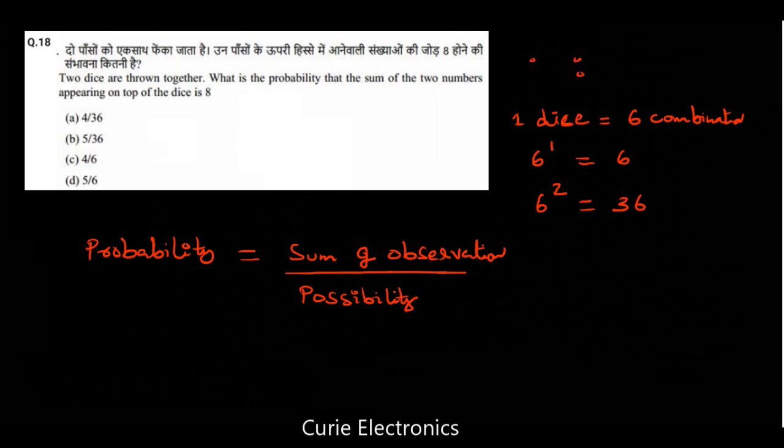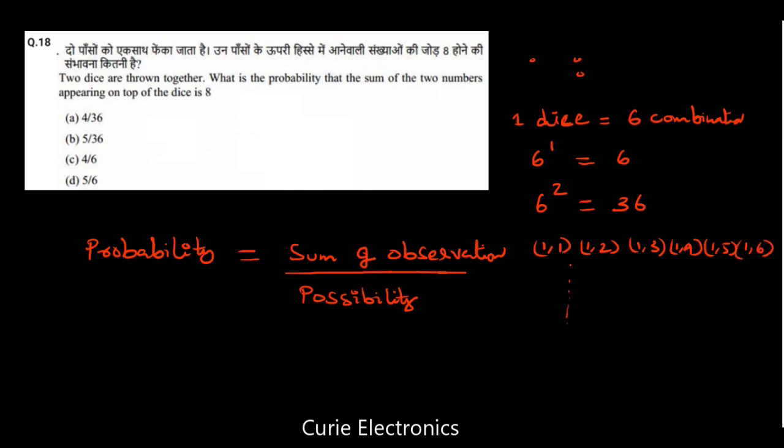So 6 are there. The first die is going to be 1, and the other die will change: 1 1, 1 2, 1 3, 1 4, 1 5, 1 6.